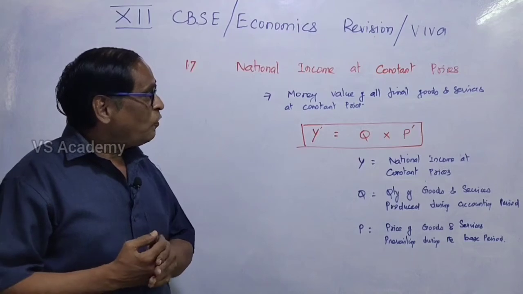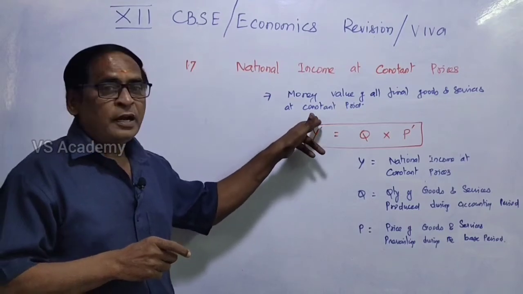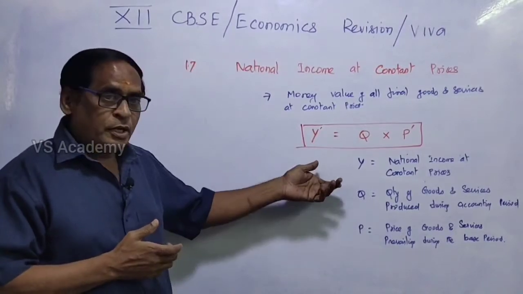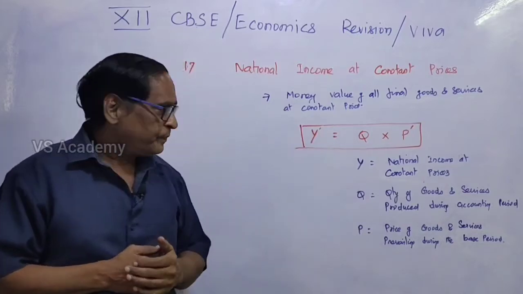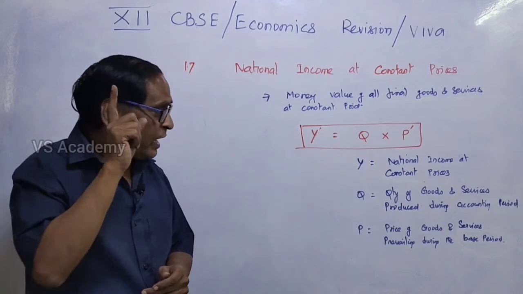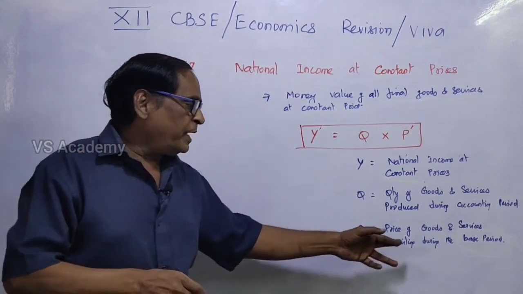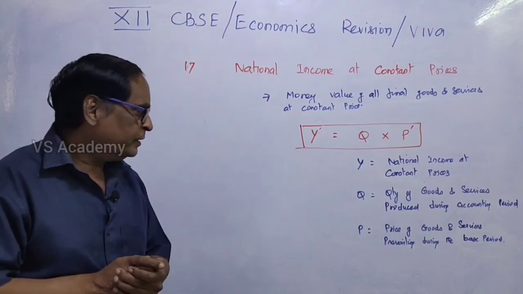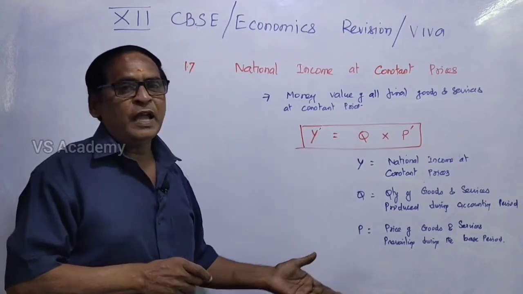Let's see national income at constant prices. It refers to the money value of all goods and services at a constant price, not current price. The formula will be the same, Y equal to Q into P. But here Y refers to the national income at constant prices. And Q is the quantity of goods and services produced during the accounting period. That is a slight difference. And then P refers to the price of goods and services prevailing during the base period. So the price prevailing during the base period is the thing that we have to take into account.